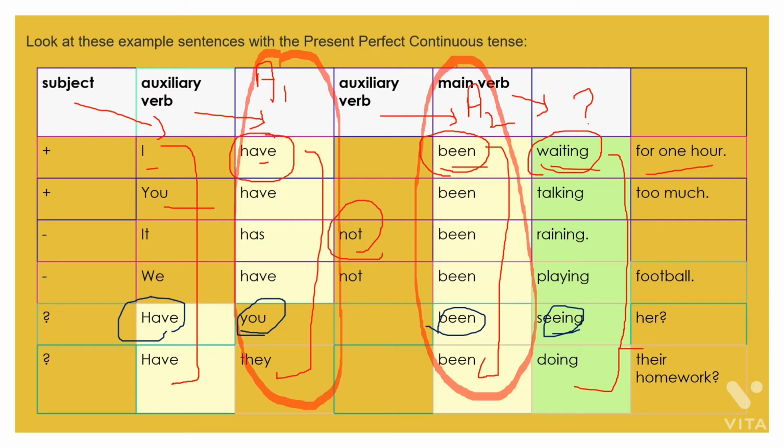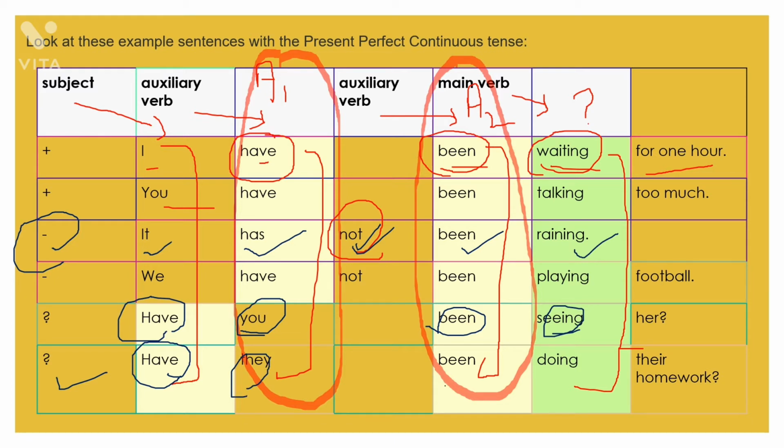Fine. And if a negative sentence is given to you, then first of all the subject will come, then the first auxiliary verb, then insert not here. Clear? Meaning after the first auxiliary you will be inserting not here, then comes the second auxiliary verb and then the main verb, that is raining. Like here raining is given to you. And if a question type sentence is given to you, then the first auxiliary verb will come at the first place, then comes the subject, then the second auxiliary verb and then the main verb. Fine.